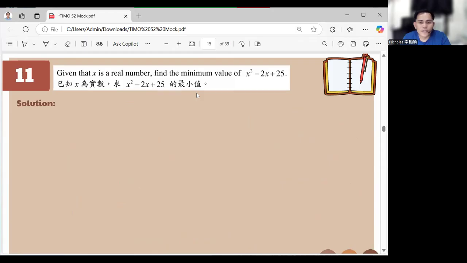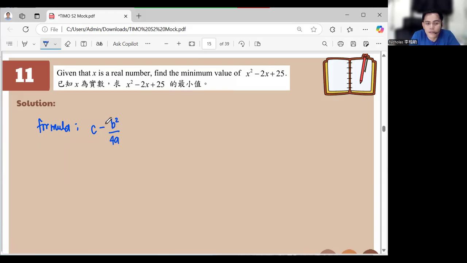Given that x is a real number, find the minimum. Oh, very easy. You can do completing the square or you can do the formula. So, now, does any one of you know the formula of this one? Sir, is that ax squared plus bx plus c? Okay, so the formula in here will just be c minus b squared over 4a, right? And that is 25 minus 4 over 4. And that is 25 minus 1, which is equal to 24.